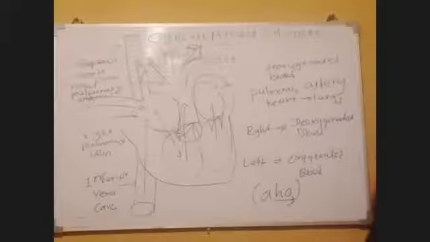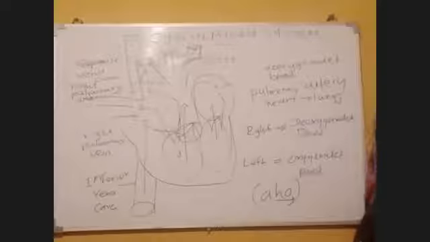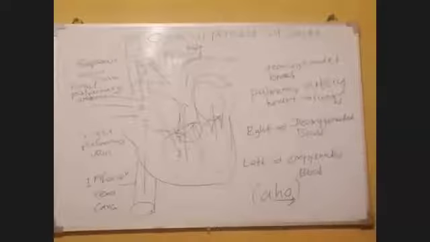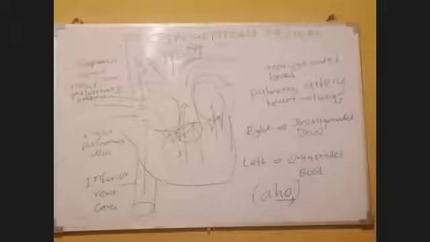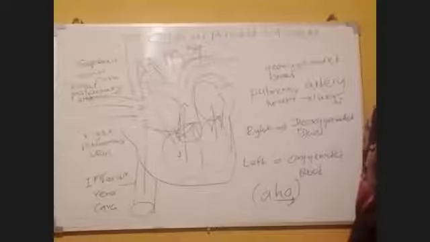Therefore, deoxygenated blood enters from heart to lungs through pulmonary arteries in the heart.